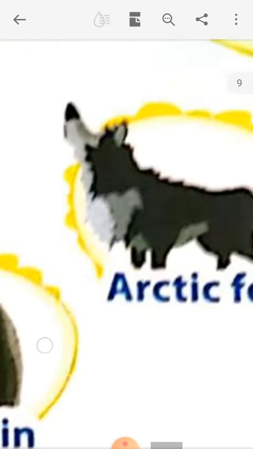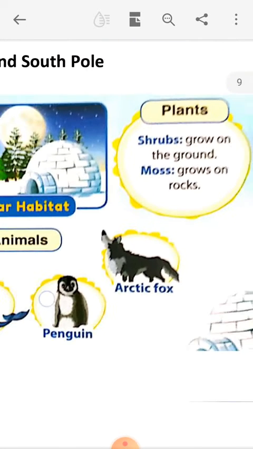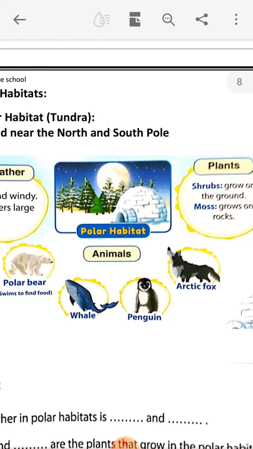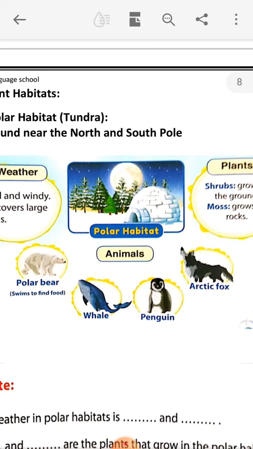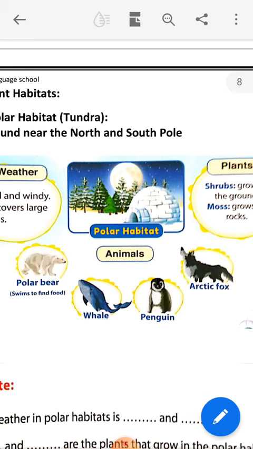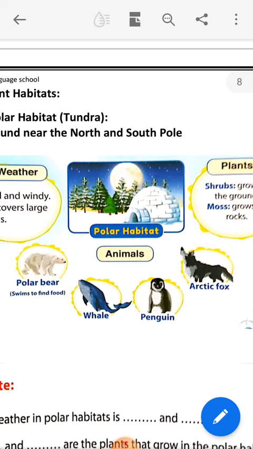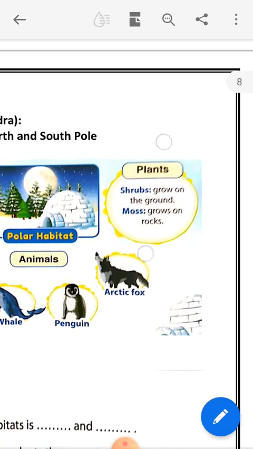The fourth one is the Arctic fox. Fox also is covered with a thick layer of fur. So there are four animals that can live in the polar habitat: polar bear, whale, penguin, and Arctic fox. They also have structures that enable them to live in the polar habitat, in the cold weather. Number three, the plants.